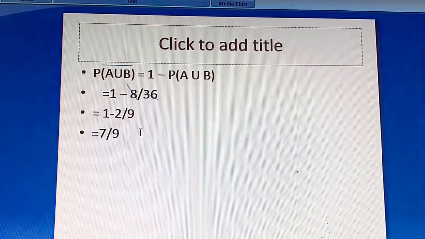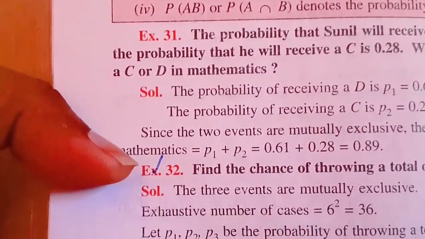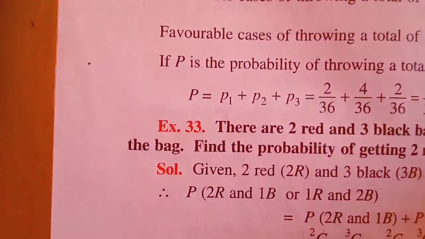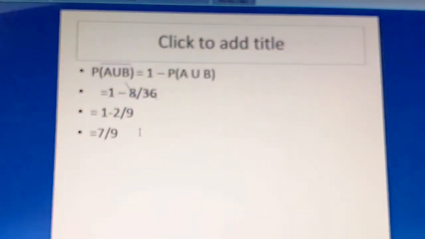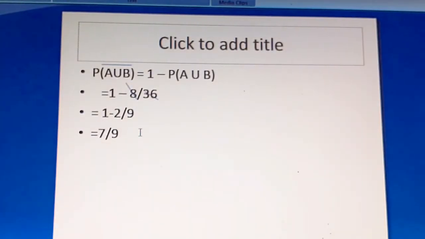Then you can do the example problems. You can do example problem 32, on page number 1842. Then you can do example 35, which is on the next page. You can try example 36 also, and example 40. Anyway, I will upload this as a PDF file. Please solve the problems sincerely and try to be confident in this addition rule.